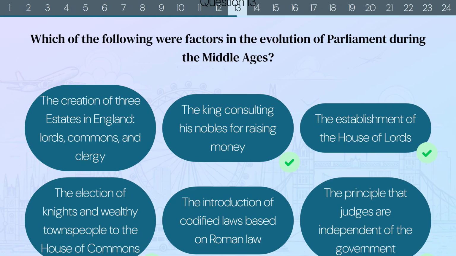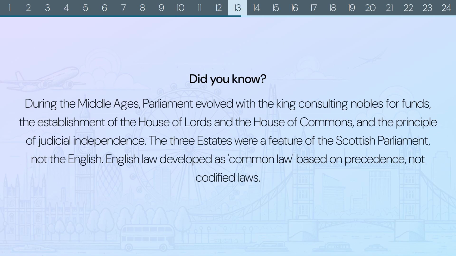The correct answers are: the King consulting his nobles for raising money, the establishment of the House of Lords, the election of knights and wealthy townspeople to the House of Commons, and the principle that judges are independent of the government. Did you know? During the Middle Ages, Parliament evolved with the King consulting nobles for funds, the establishment of the House of Lords and the House of Commons, and the principle of judicial independence. The 3 estates were a feature of the Scottish Parliament, not the English. English law developed as common law, based on precedents, not codified laws.